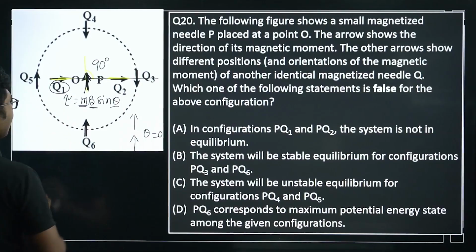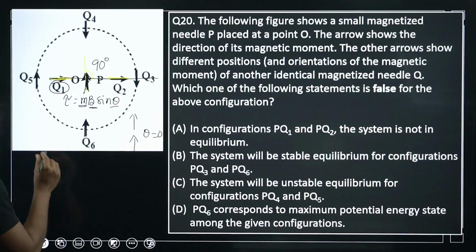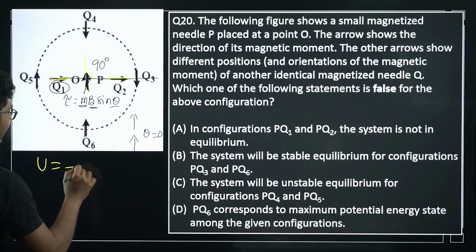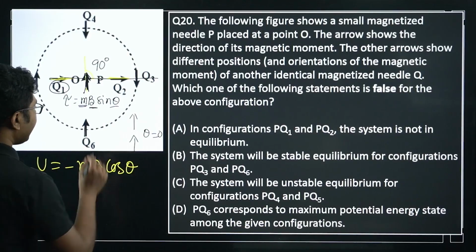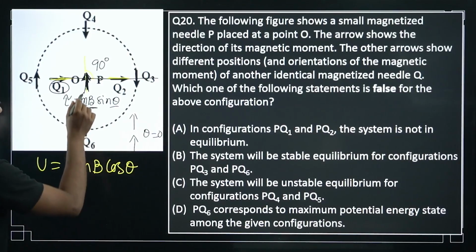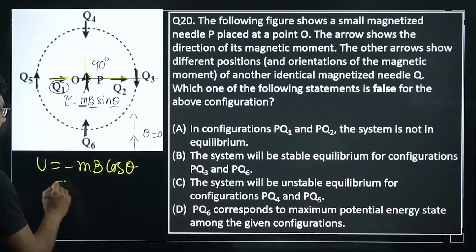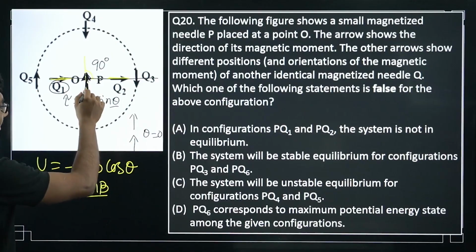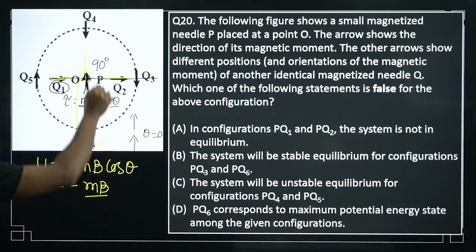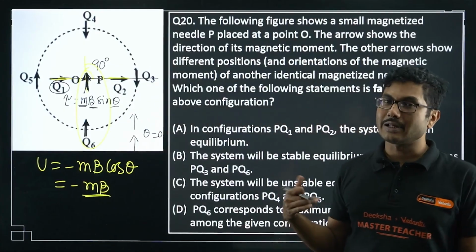What is the potential energy? We have solved one question previously: potential energy is minus MB cos theta. Theta is 0 in this case, so it will be minus MB. PQ6 is clear, it is minus MB. Minus MB means least potential energy, so it is a stable equilibrium.